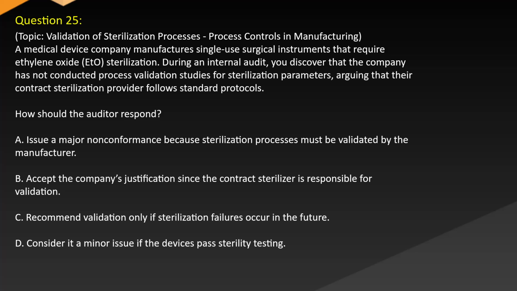How should the auditor respond? A. Issue a major non-conformance because sterilization processes must be validated by the manufacturer. B. Accept the company's justification since the contract sterilizer is responsible for validation. C. Recommend validation only if sterilization failures occur in the future. D. Consider it a minor issue if the devices pass sterility testing.